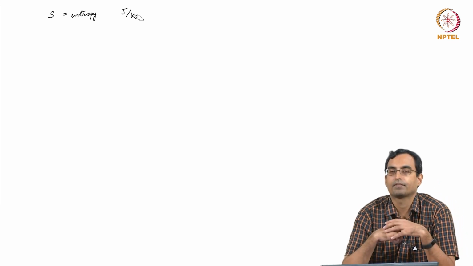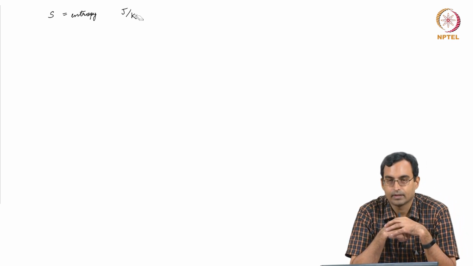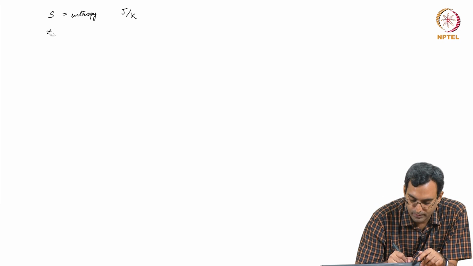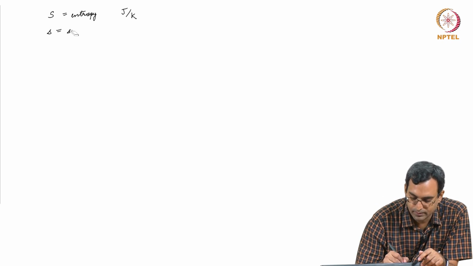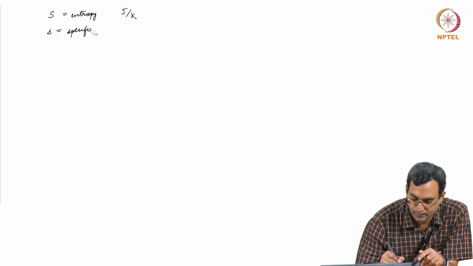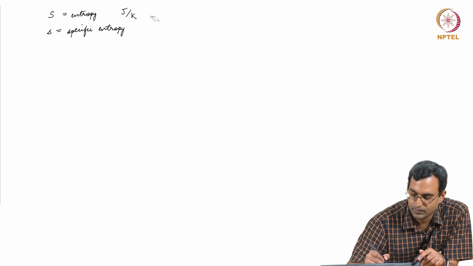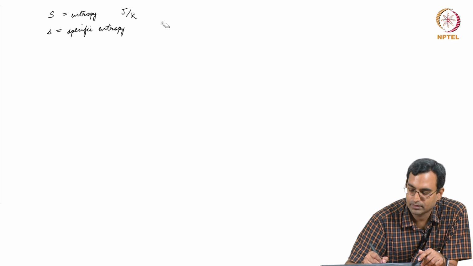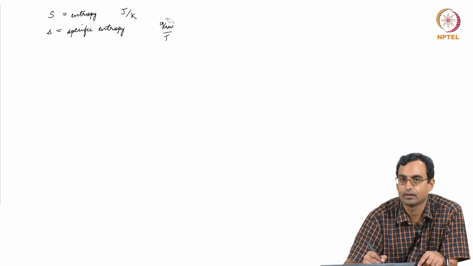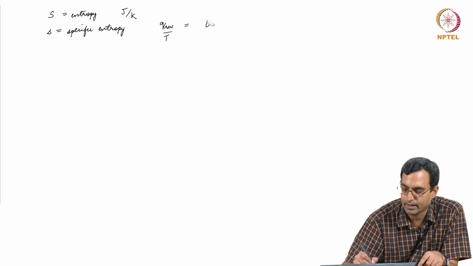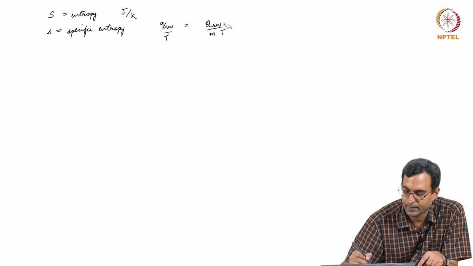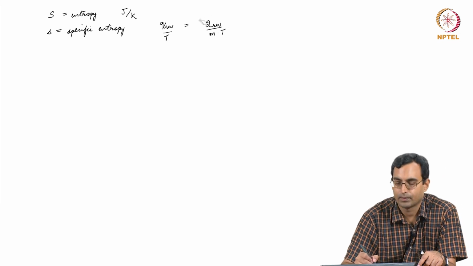In a similar fashion to how we define specific properties, we can define small s, which is specific entropy, which we would get by finding Q reversible by T, with a small q instead of capital Q, or essentially capital Q reversible divided by mass into temperature for a process.